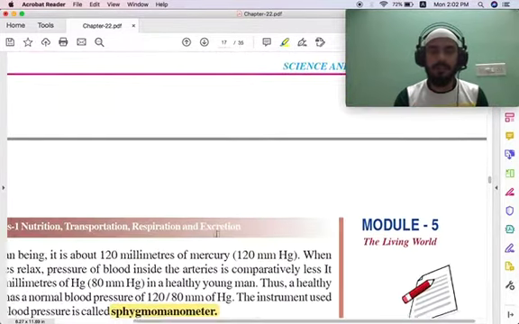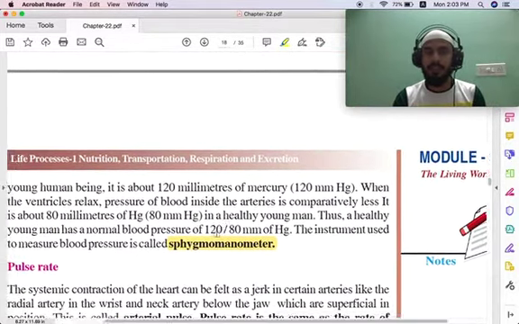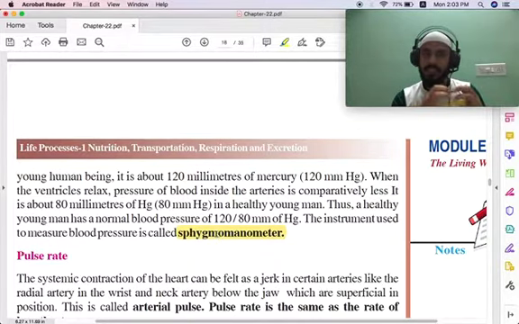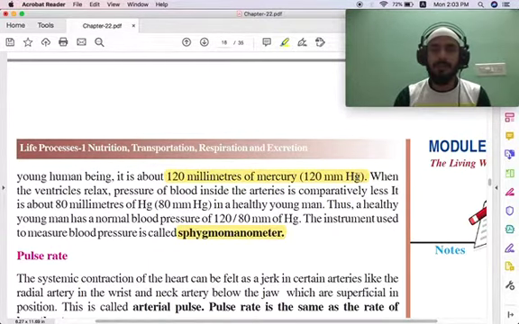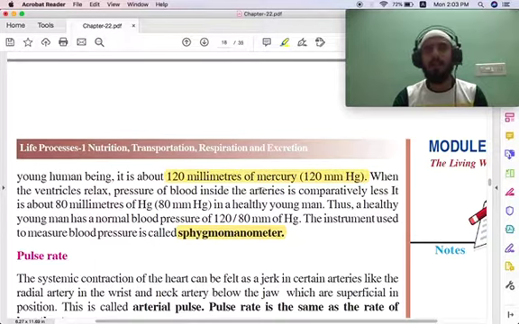In a healthy human being, when a ventricle contracts, at that time the pressure is going to be 120 millimeters of mercury. 120 mm Hg means mercury. That will be the normal for a human being. Millimeter of mercury is a unit to measure the pressure.